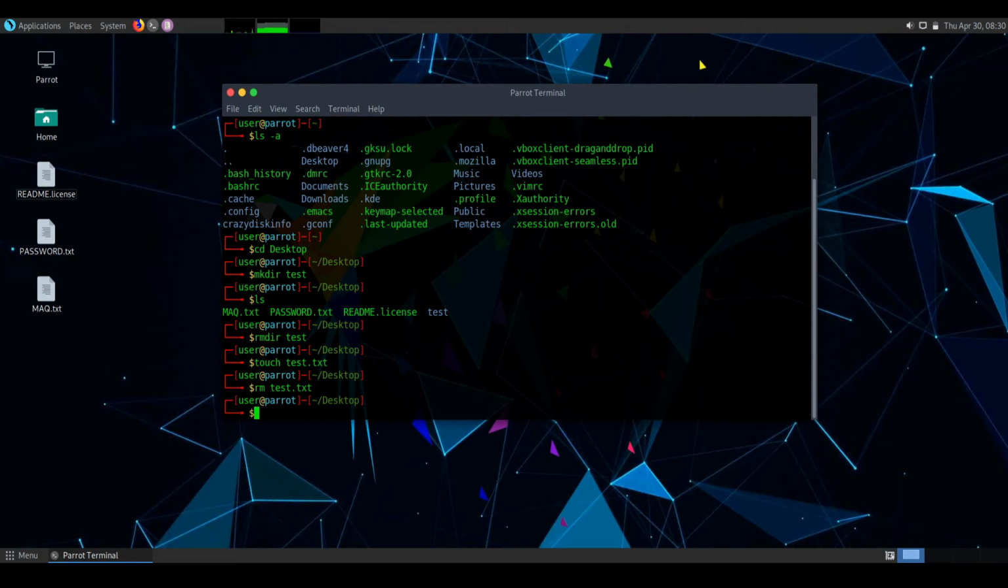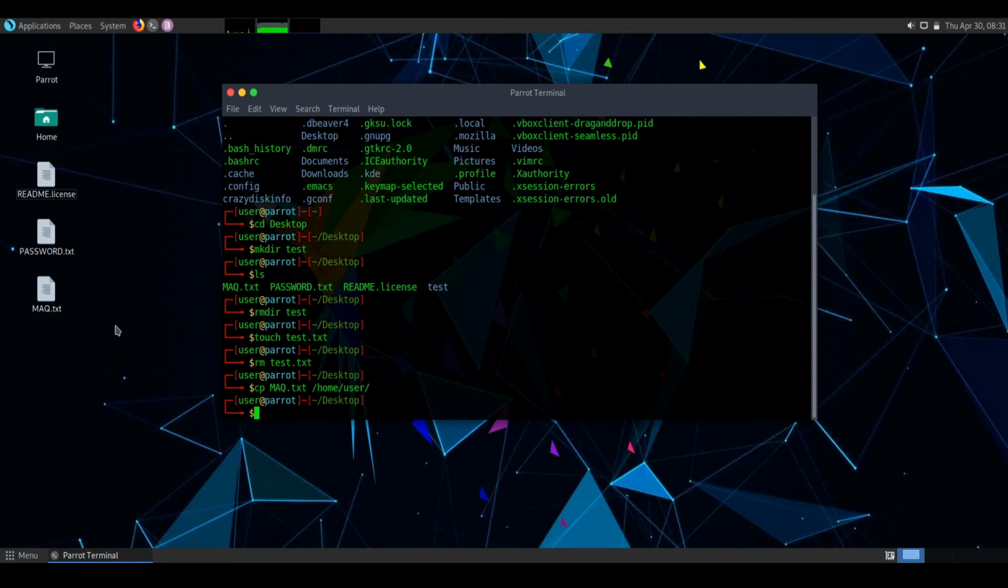So the next command is cp. cp is used to copy a file or directory to another directory. So for example, we are going to copy a mac.txt file to the home directory. For that, just type cp mac.txt space the directory we are going to paste to. In my case, it is home/user. So now the file is copied to the directory.